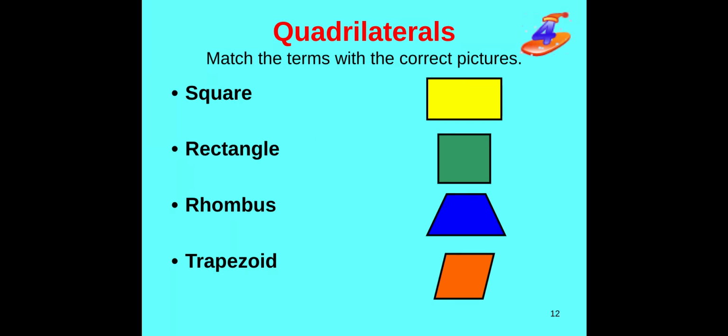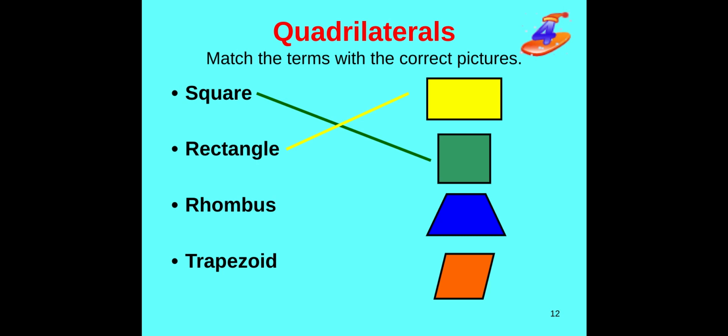So we should be familiar with these shapes on here. Use your finger right now and point out where the square is on your computer. Hopefully you are pointing to this shape right here. Point to the rectangle, please. The rectangle, we know, is a kind of stretched out square. It's a little bit longer.